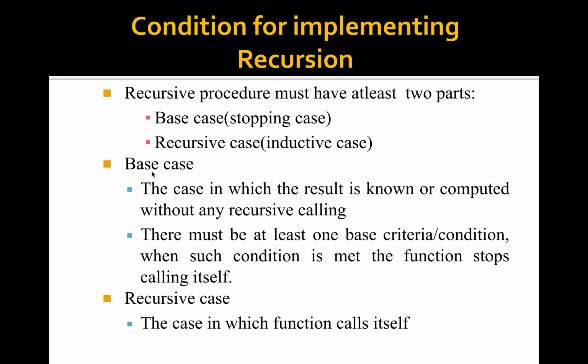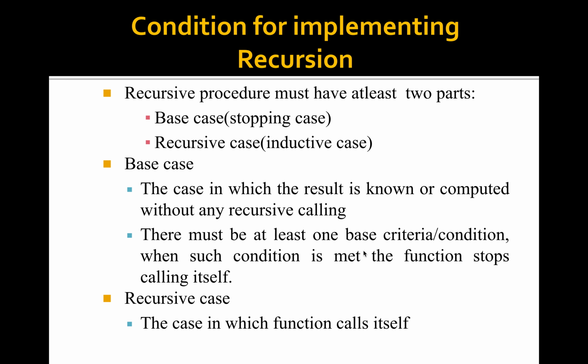How will you write the base case? The base case means the case in which the result is known or computed without any recursive call. Without using any recursive call, we can directly compute the result or know the result of that case. That is called the base case. There must be at least one base criterion or condition.